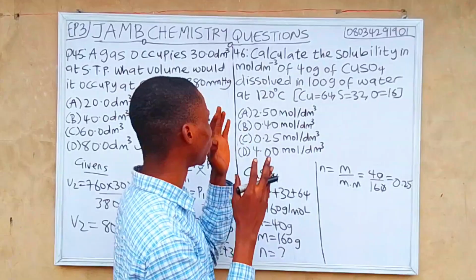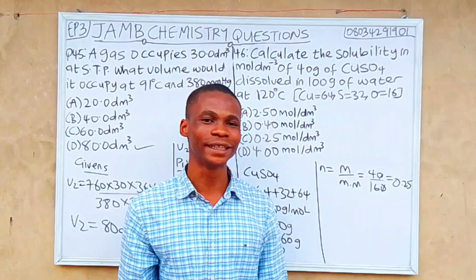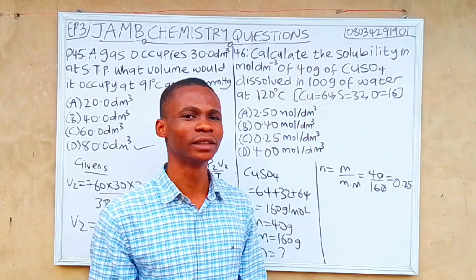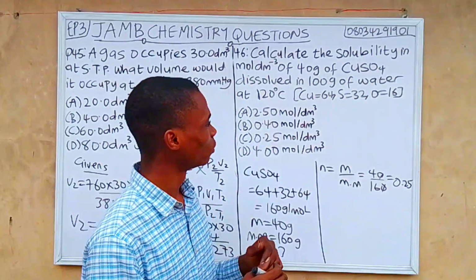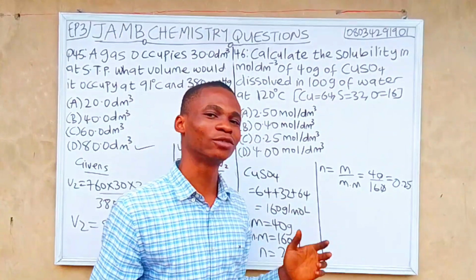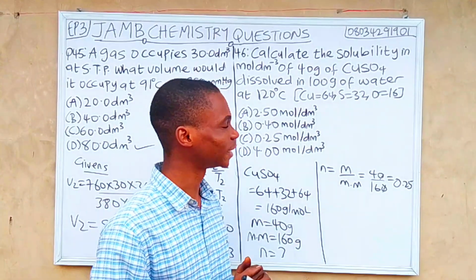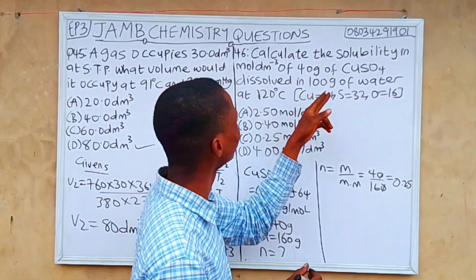If you check the options, 0.25 mole per dm cube is there, but you can't just pick it, because we have not derived our solubility. We can't just go straight to calculating solubility; we need to know our volume. What's our volume? Our volume is 100 grams of water.